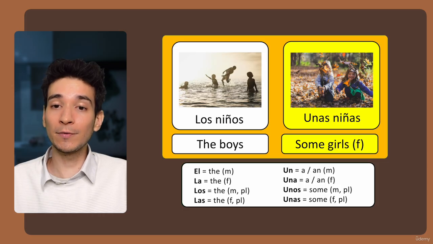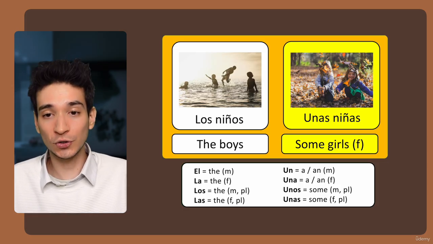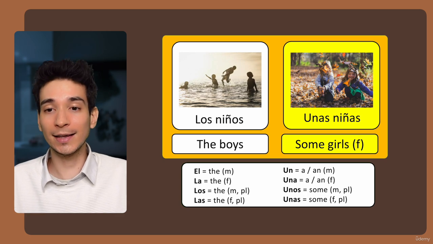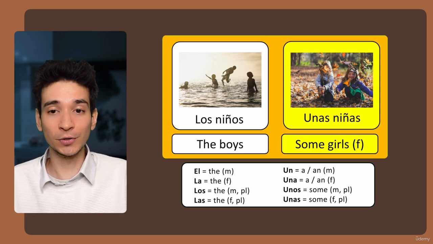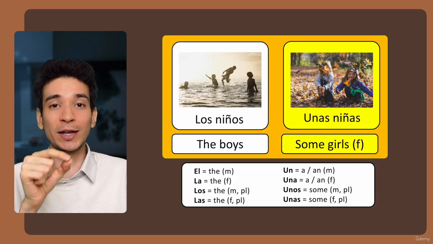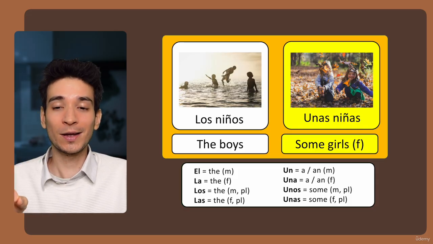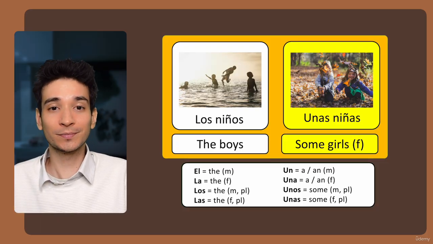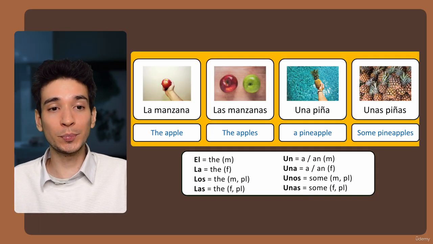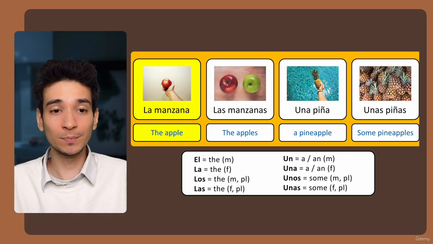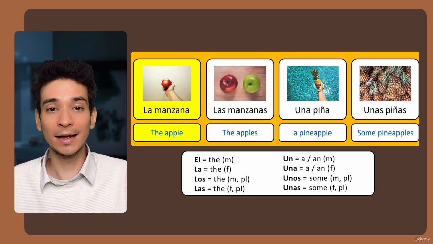And here we have unas, which means some. Niñas, girls. Unas niñas, some girls. And if you only had one girl, how would you say it? We would say una niña, one girl, or a girl. Una niña, a girl. And here we have more examples, like la manzana, the apple, feminine, la manzana.